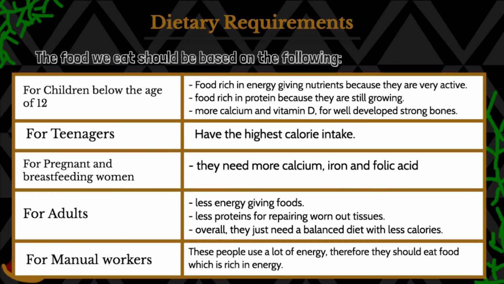And then we have for adults, they need less energy-giving foods and less proteins for repairing worn-out tissues, and overall they just need a balanced diet with less calories. And for manual workers, we know they do a lot of work, so they need a lot of energy-giving foods as well.